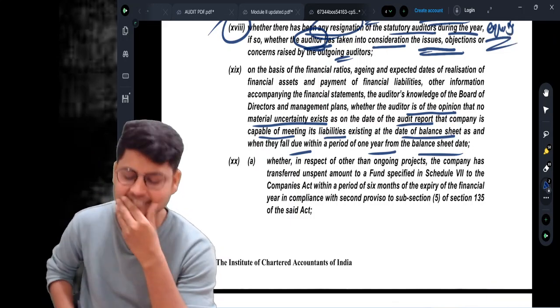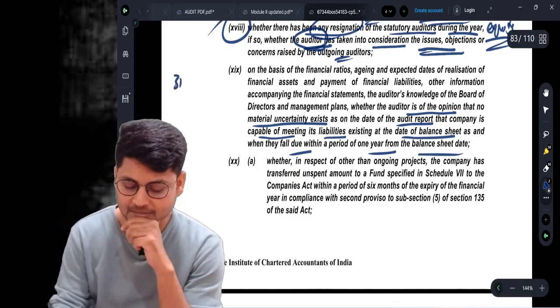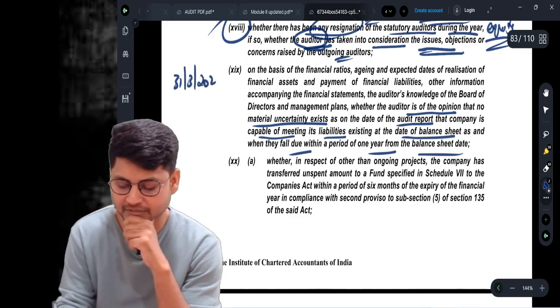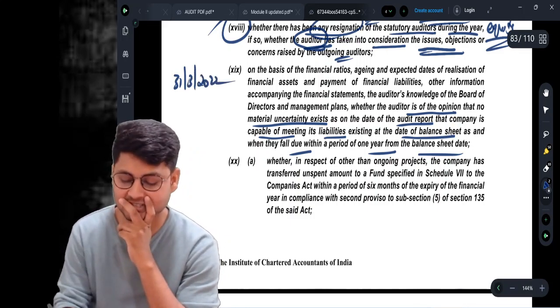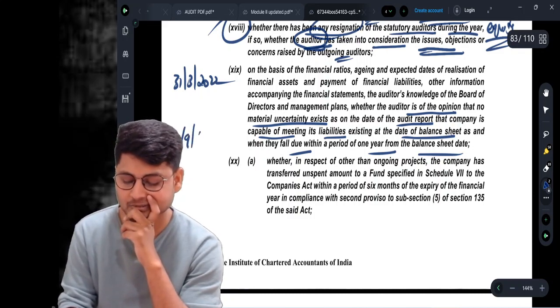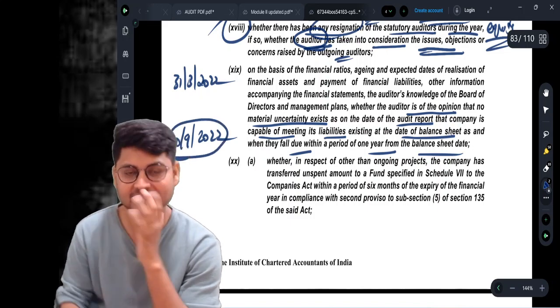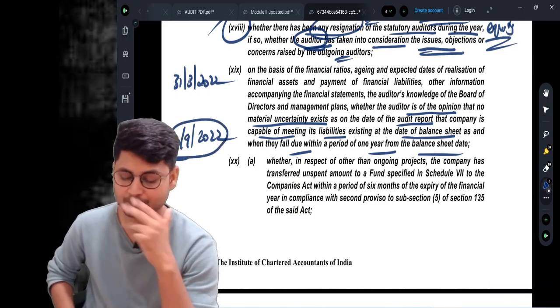Now let us have some basic discussion on this. What is the balance sheet date? 31/3/2022. And what is the auditor's report date? Imagine it is the 30th, 2022. Imagine on this date he is giving the CARO also. This is the auditor's report.